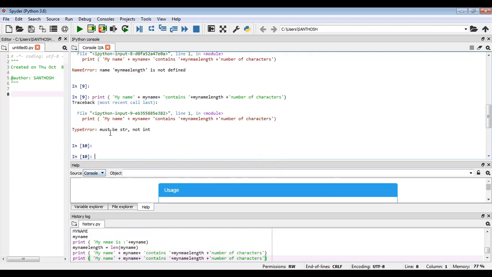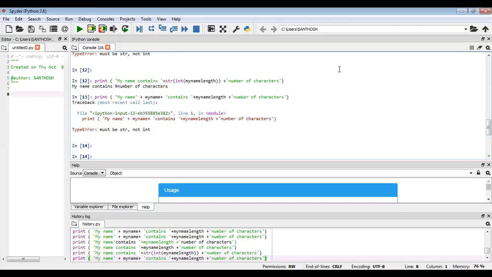Okay, now you see here we get an error. What error are we getting? Okay, my name, my name. So here it must be a string, not int. Must be a string, not int. So which one? So here you see, why did we get that error?